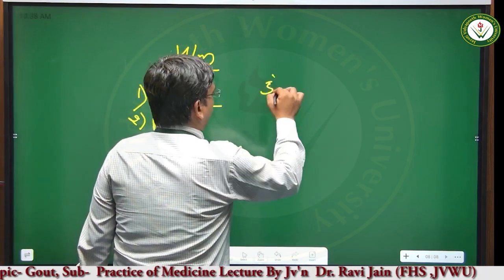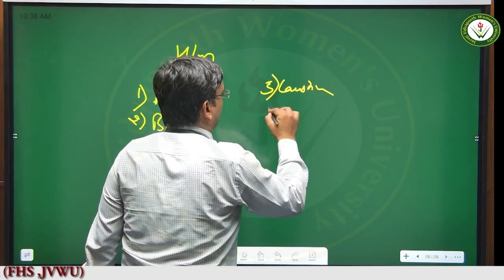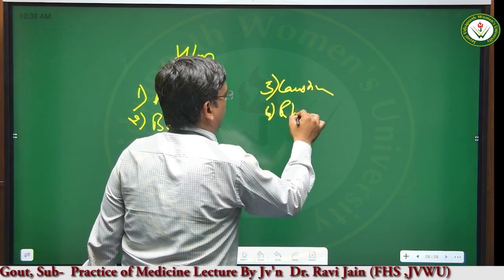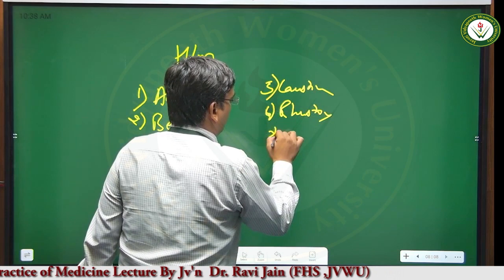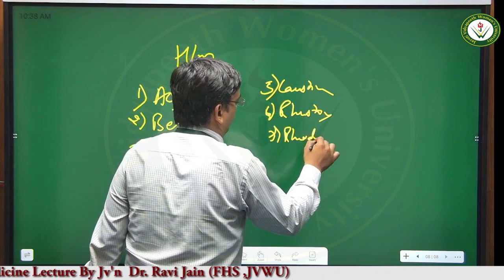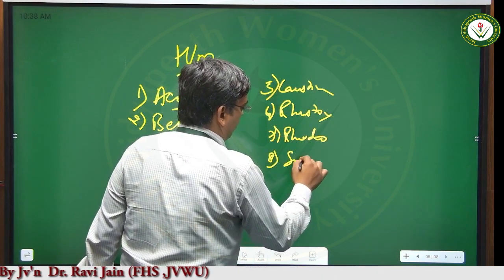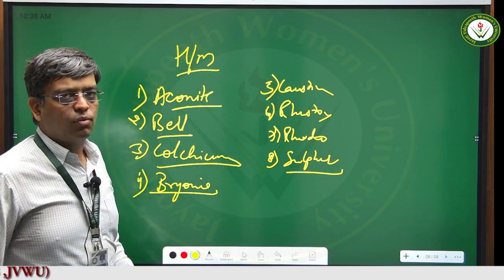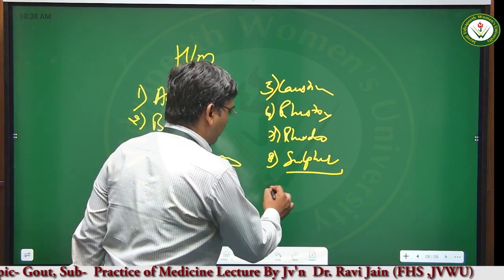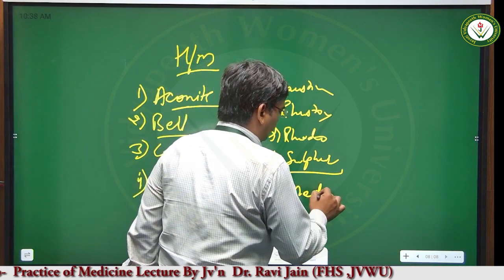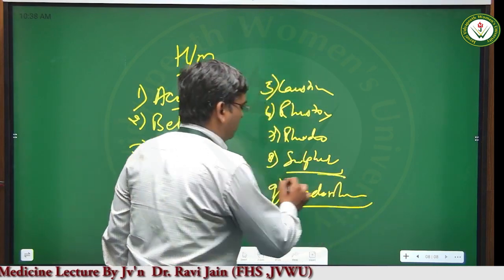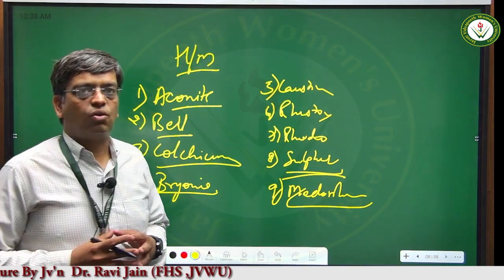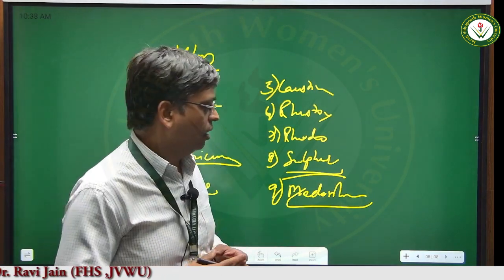Then we have causticum, Rhus tox, rhododendron, and sulfur to reduce the inflammation. Apart from this, we also have some nosodes that can be given, like medorrhinum. These are the medicines that offer very good relief in the patient.